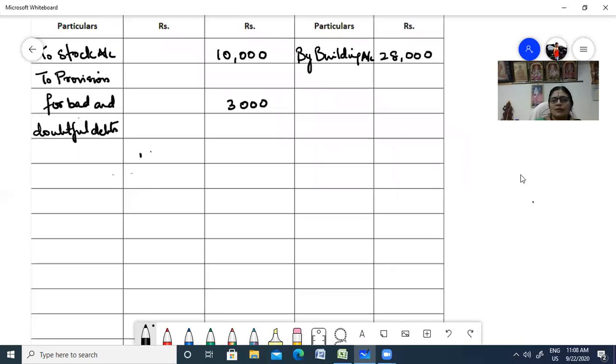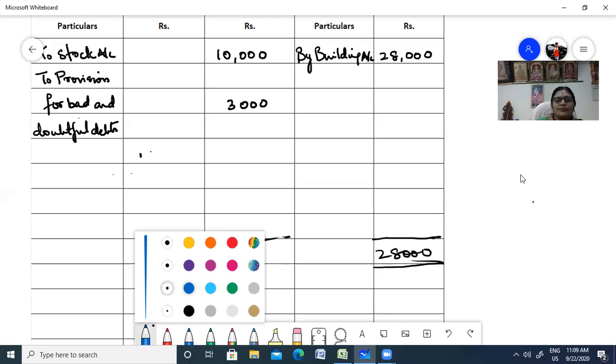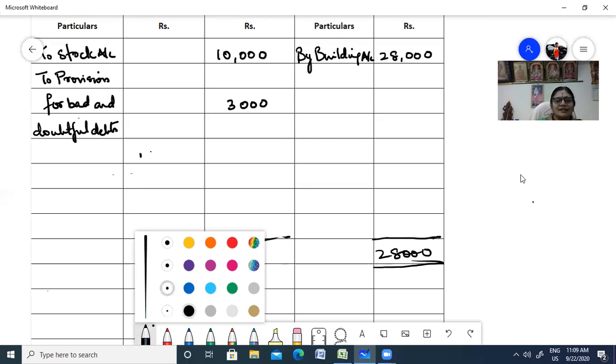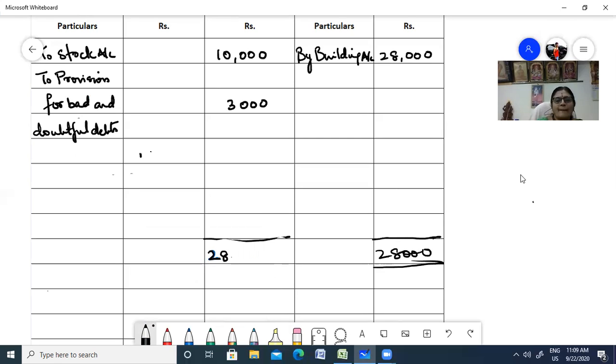Right, so you have 28,000 on your credit side. Bring the same total to your debit side, 28,000. Now let us close it.